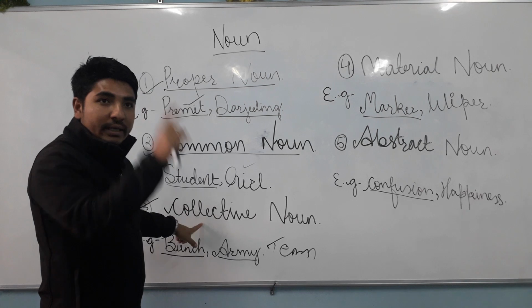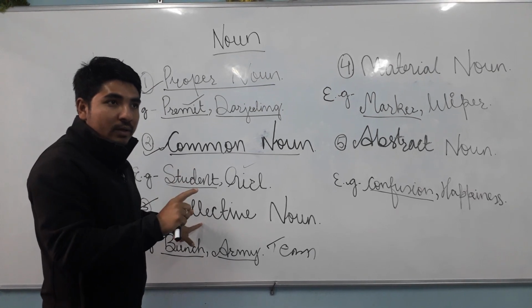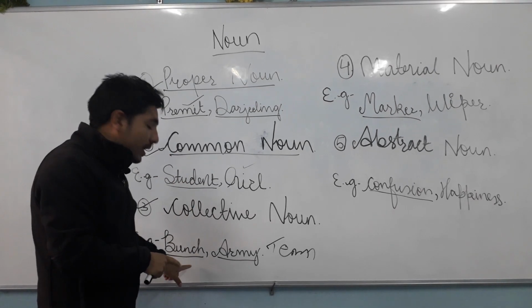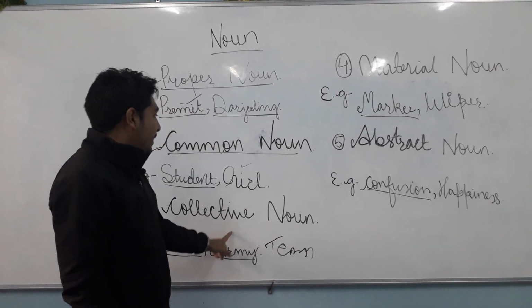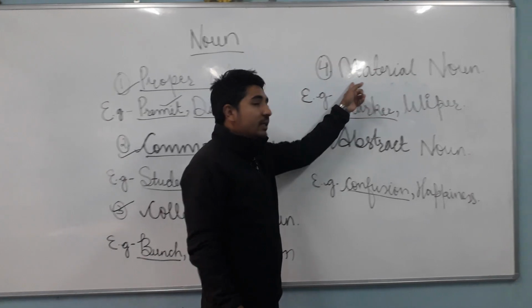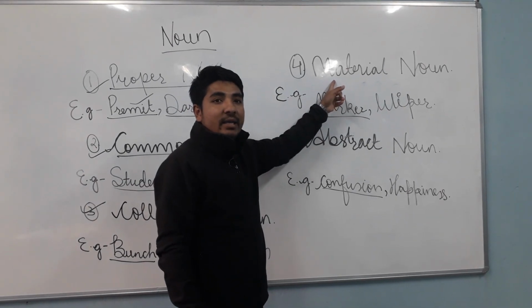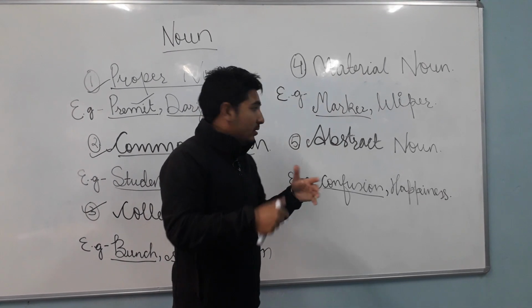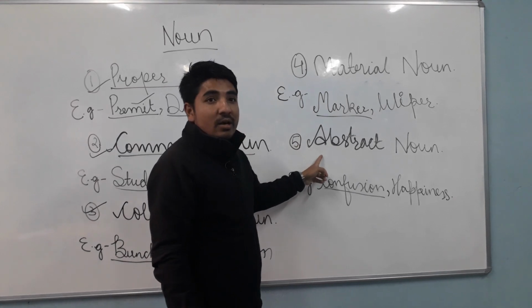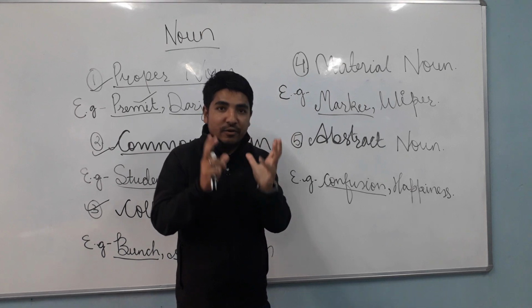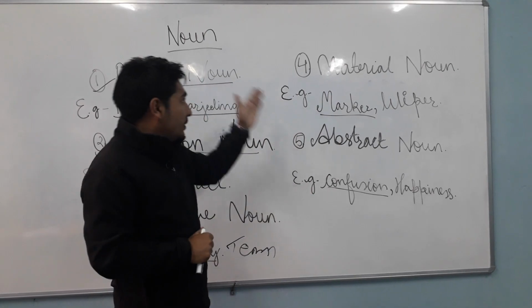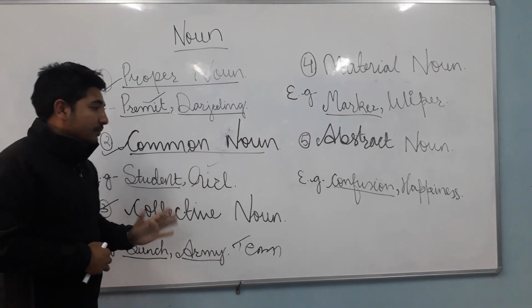Collective noun is also a group in a single umbrella but of the same kind. Group of same kind, group of variety. Material noun is made up by using others. Abstract noun is a feeling which is not in a concrete shape. So these are the 5 types of noun.